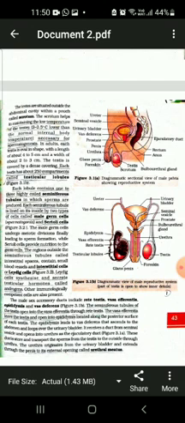The inner lining of the seminiferous tubule has germinal epithelial cells which undergo repeated division, and this division leads to the formation of the male gamete. This male gamete from the testis is carried via vasa deferens, and it is accumulated in the seminal vesicle like structure.